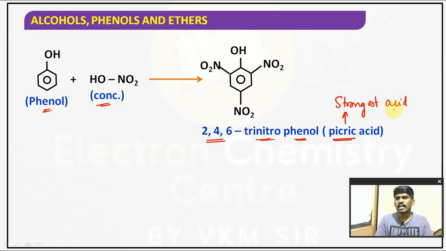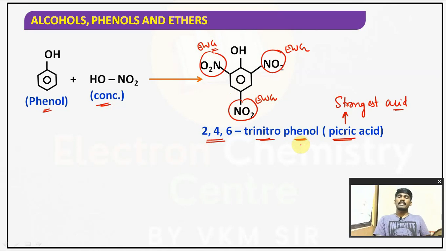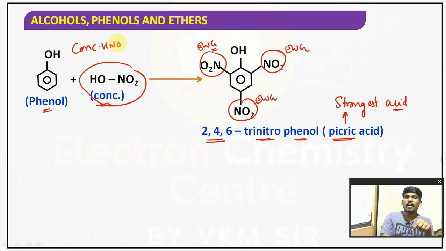It is one of the strongest acids because of the presence of 3 EWGs. As you know, an electron withdrawing group increases the acidic strength. So 2,4,6 trinitrophenol is one of the strongest acids. When phenol is treated with dilute nitric acid, what will it give? It gives ortho and paranitrophenol. Whenever phenol is treated with concentrated nitric acid, it gives 2,4,6 trinitrophenol, commonly known as picric acid.